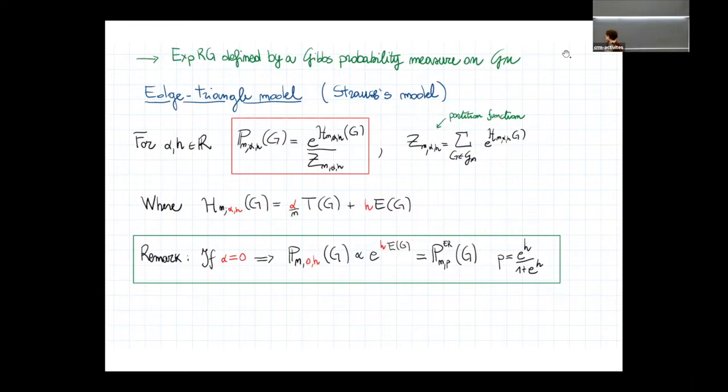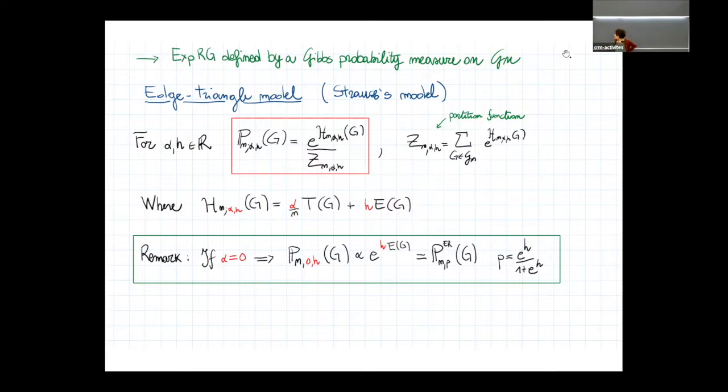So as I said, the measure that characterizes this family is a Gibbs measure. Hence, we have to fix real parameters alpha and h. Then the probability of a given graph is exponential in this Hamiltonian, with a normalization constant that, as usual, is called the partition function.